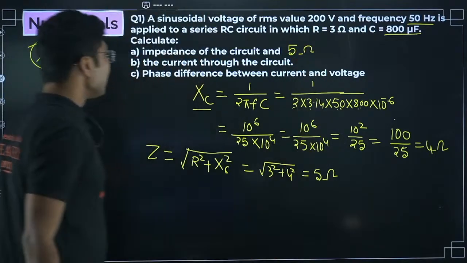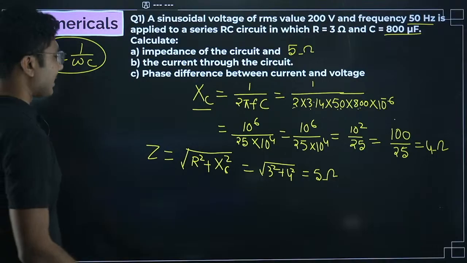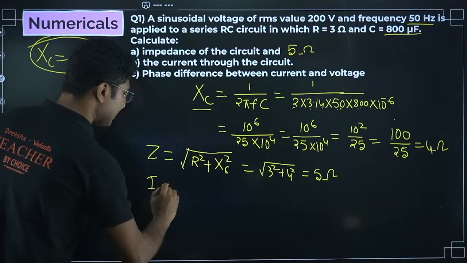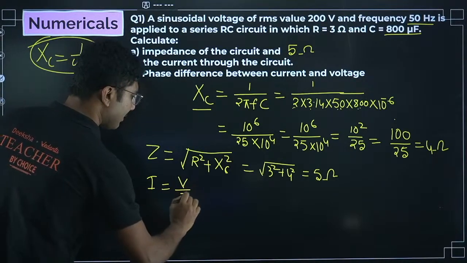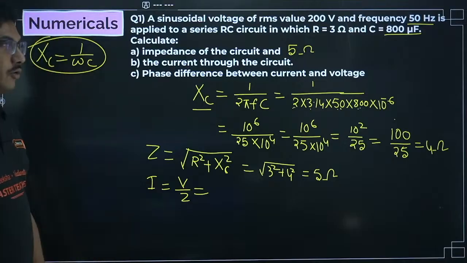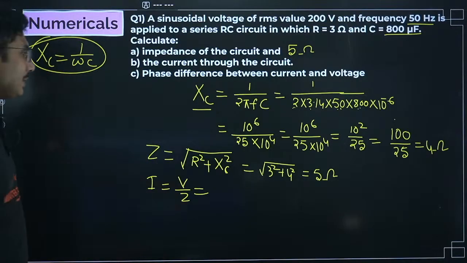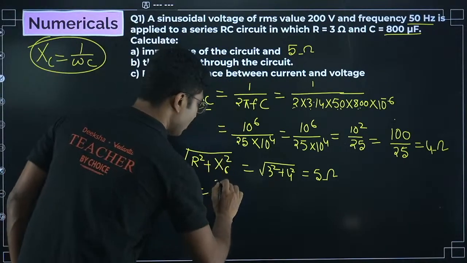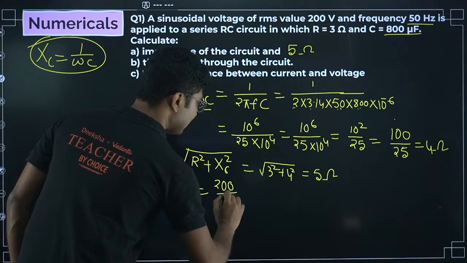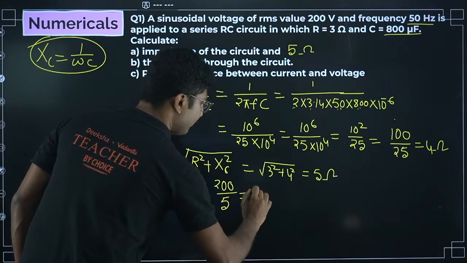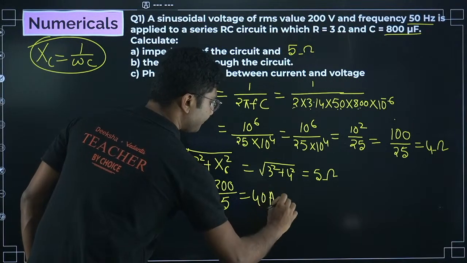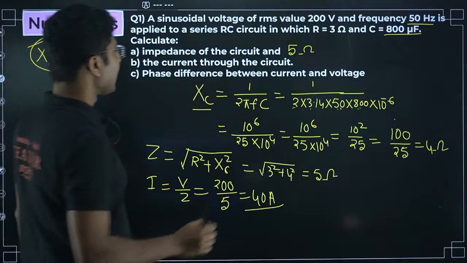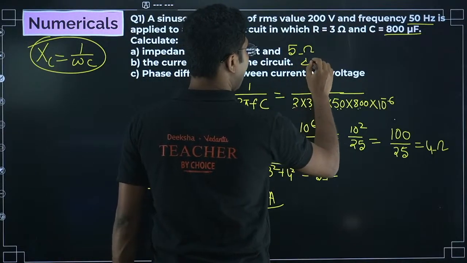Next is the current through the circuit. So what will be the current? Current will be easy. Current is basically the voltage divided by impedance, Ohm's law. Instead of resistance we will take impedance. So voltage is 200, impedance is 5, so that will be 40 ampere. So the current through the circuit is 40 ampere.